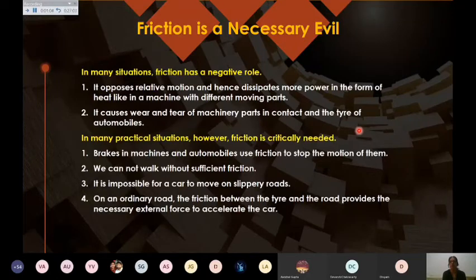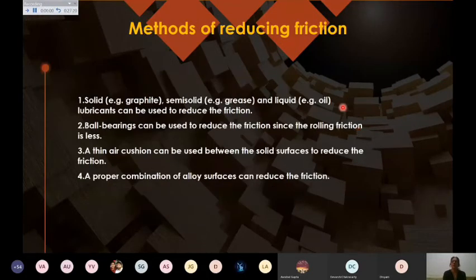Both are required. So what are the methods by which we can increase the friction? Simply by putting snow on the roads, putting sand on the roads, we can increase the friction. Similarly, we want to reduce the friction also. Like in the vehicles and the bicycle, we are using grease, oil, lubricants to reduce the friction. Ball bearings we are using to reduce friction because rolling friction is less. We are using thin air cushions between the solid surfaces to reduce the friction.